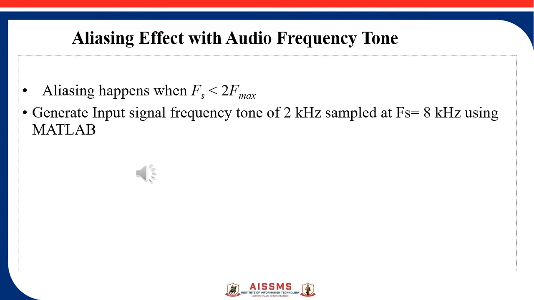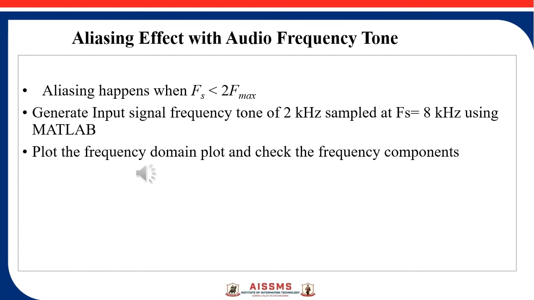So the first step of implementation is generate input signal frequency tone of 2 kilohertz, and this 2 kilohertz we are going to sample at 8 kilohertz sampling frequency. Then second step is we are going to plot the frequency domain plot and check the frequency components. Now first of all, when we generate this frequency tone, you will hear the frequency tone of 2 kilohertz.